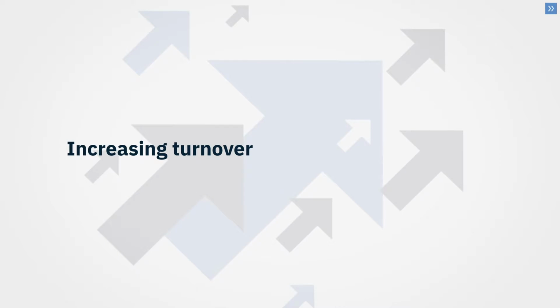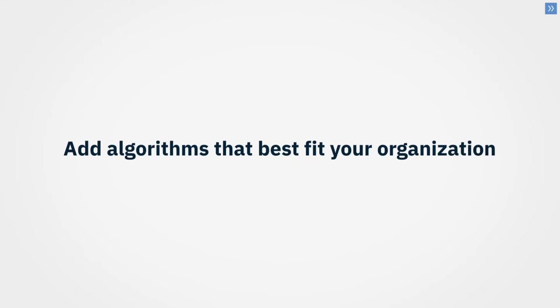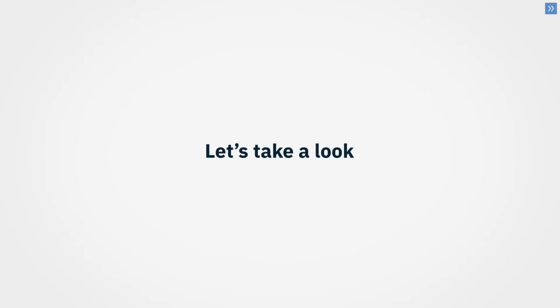Increasing turnover is related to algorithms concerning content search engine optimization, writing for a specific target group and specific knowledge level. It is not about which algorithms Textmetrics has, but which algorithms you and your organization consider important to help you reach your goals and KPIs. Let's take a quick look.